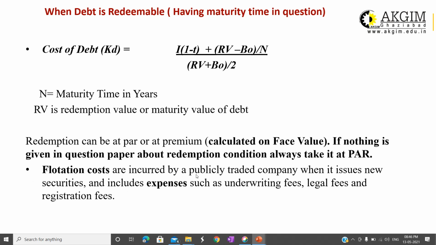Flotation costs are incurred by a publicly traded company when it issues a new security, which can be debentures, shares and so on, and include expenses such as underwriting fee, legal fees, registration fee, printing of memorandum, printing of applications, right? Merchant bankers commission, etc.